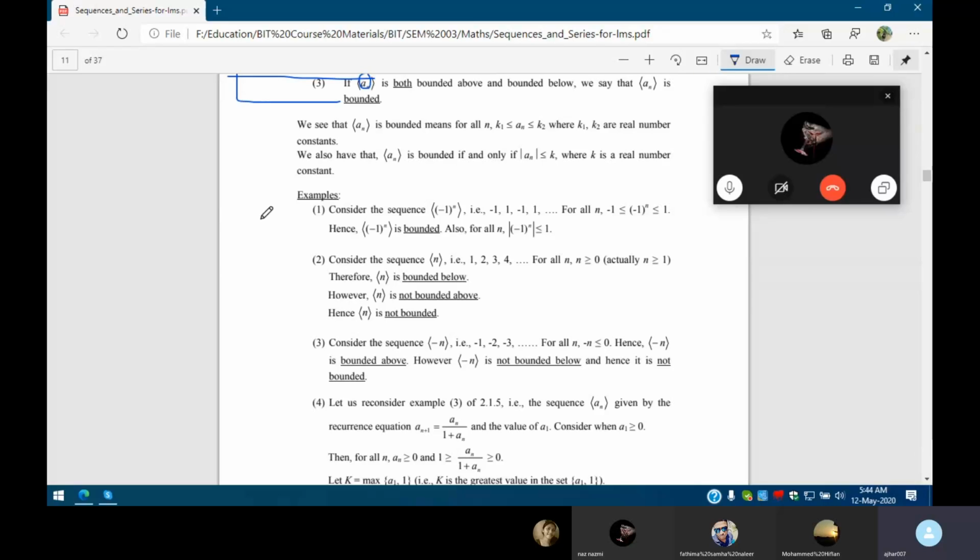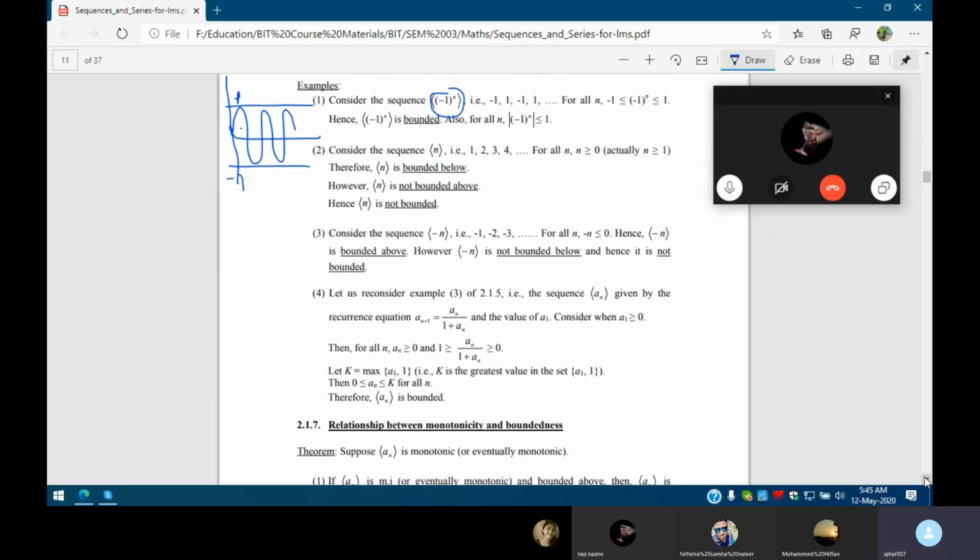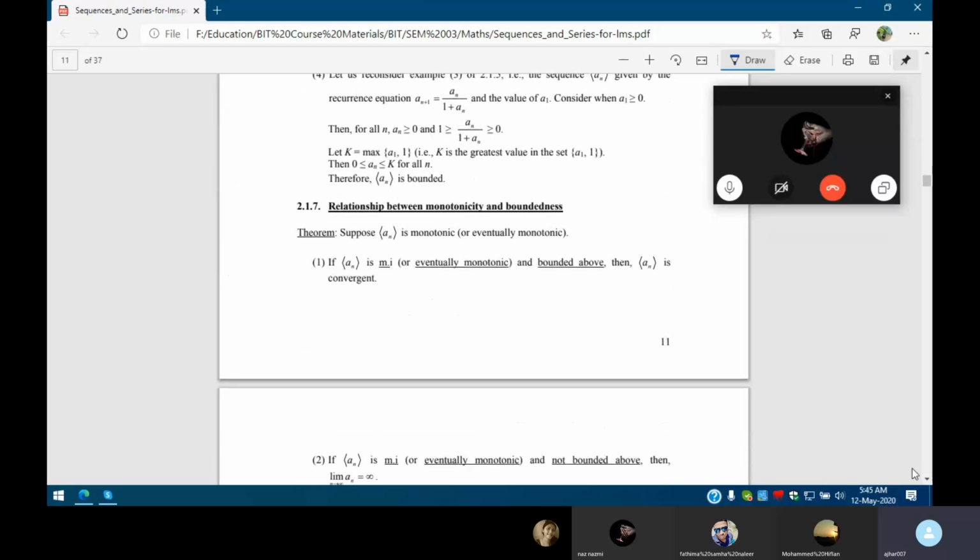Here we have a few examples. If you take the sequence (-1) to the power n, what happens? This is a bounded sequence. Why? This sequence will go like this, and this will go like this. So it is bounded above and bounded below. This is 1, this is -1, right? The same thing is explained here. As I said earlier, this is a very easy section, lengthy but very easy.